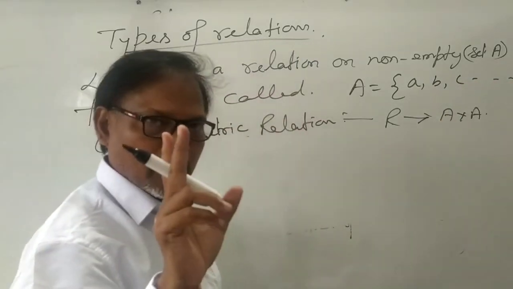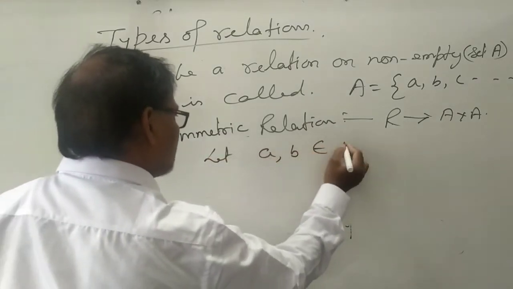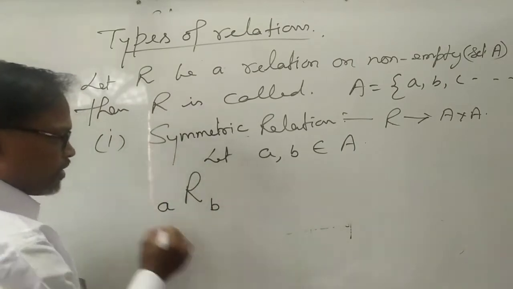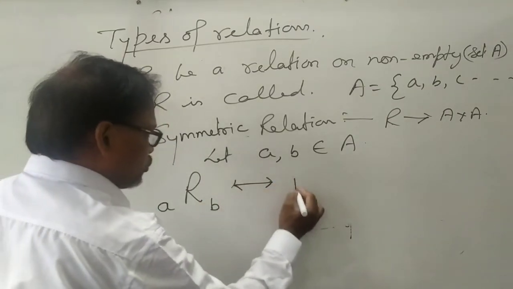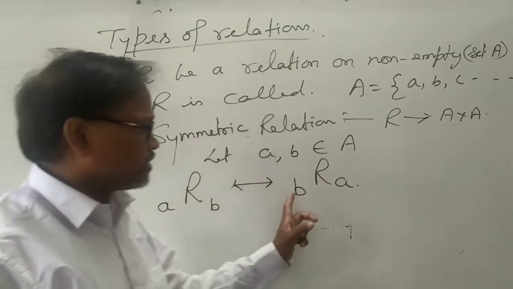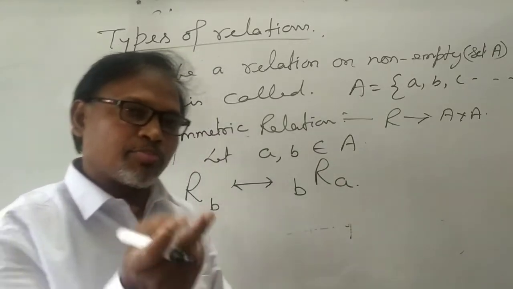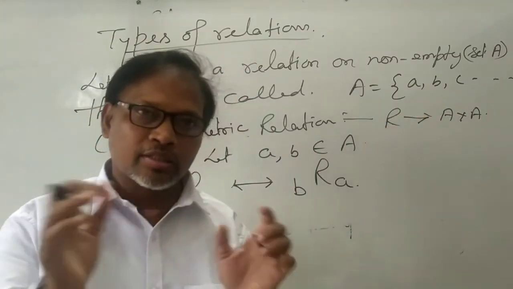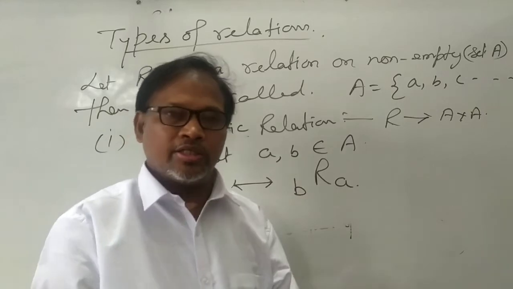So we choose any two elements, small a and b belonging to set A, and if a is related to b, in the same way b is related to a. This is called the symmetry. मतलब जैसे A B से रिलेटेड है वैसे B A से भी रिलेटेड होना चाहिए. For example, if A is brother of B and both are boys, A and B both belong to set A and these are the boys, then B is also the brother of A. Okay? So this is the symmetric relation.